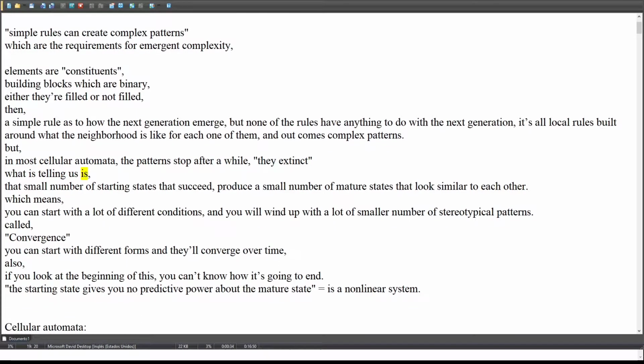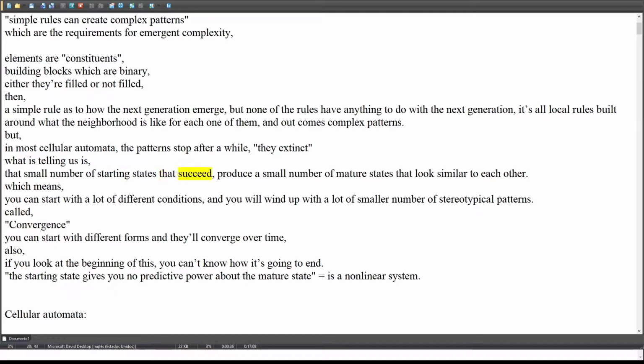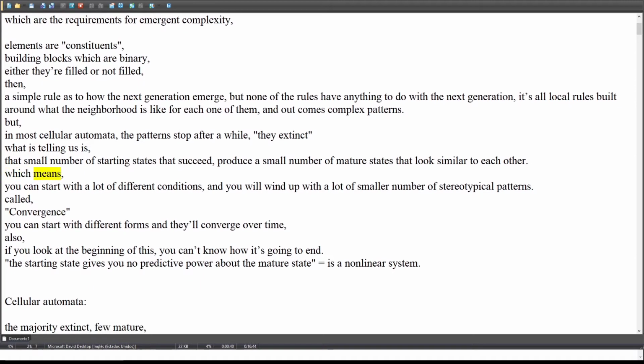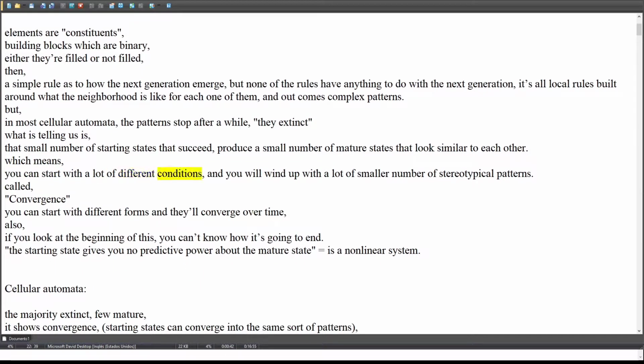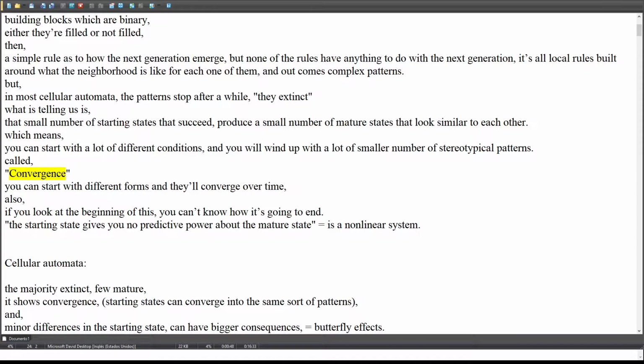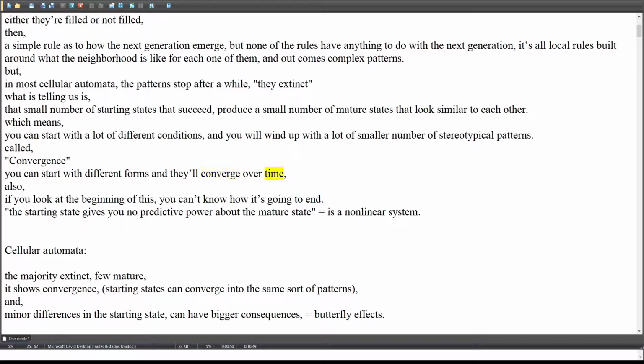What this is telling us is that a small number of starting states that succeed produce a small number of mature states that look similar to each other. Which means you can start with a lot of different conditions, and you will wind up with a much smaller number of stereotypical patterns. This is called convergence. You can start with different forms and they'll converge over time.